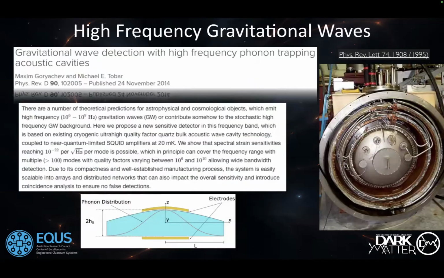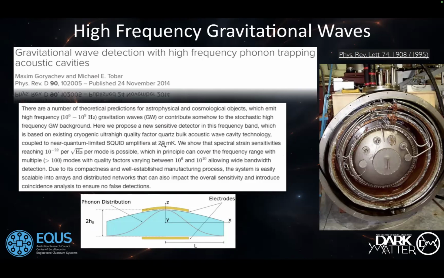And what we realized later is these are absolutely analog also to old school bar detectors from the 1990s. So this is how they looked back then. These are devices used to detect low frequency gravitational waves at the hertz scale. These are bars of niobium in this case. And our devices are very similar in geometry. They're just skinnier. The main difference is we are looking for much higher frequencies here, 10 to the 6 to 10 to the 9 hertz.